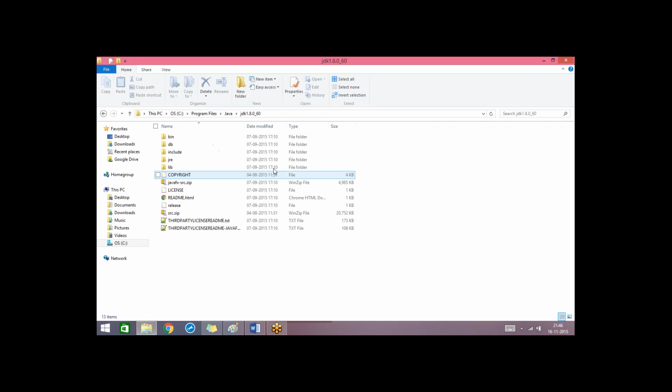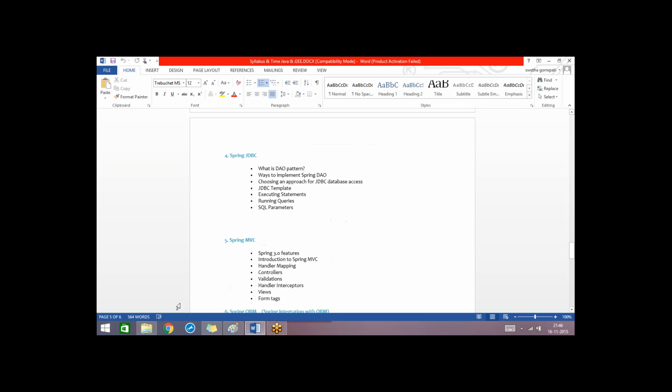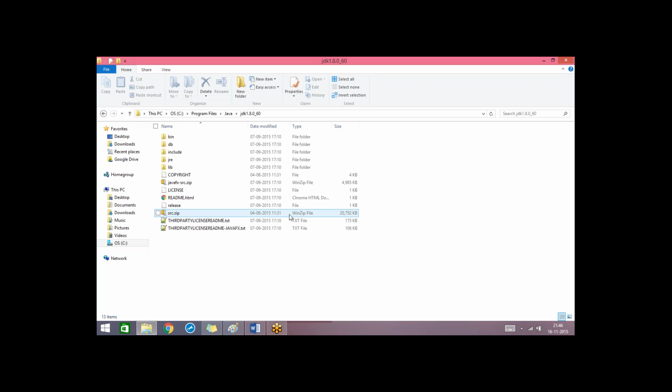If we want to compile any Java program, we hit the command javac. That means we are going to start the compiler, and then after successful compilation, we execute the Java program with the command java. This JDK contains all these development tools, and it also contains JRE.